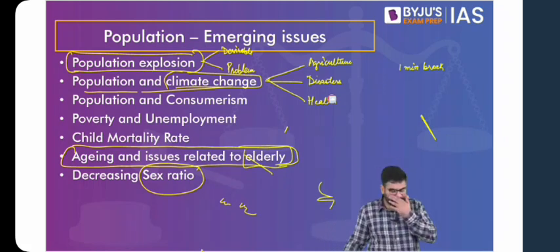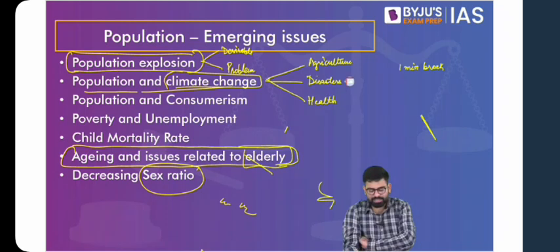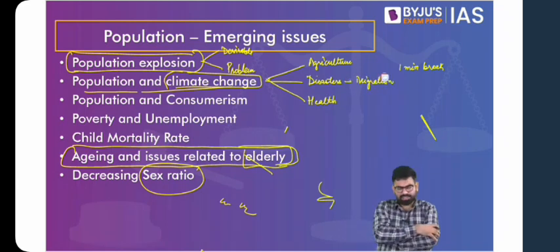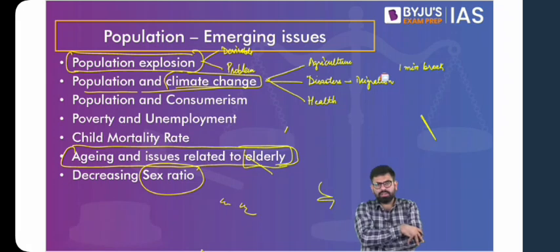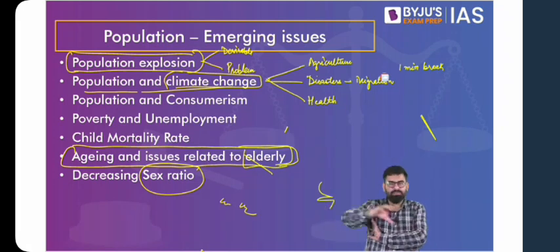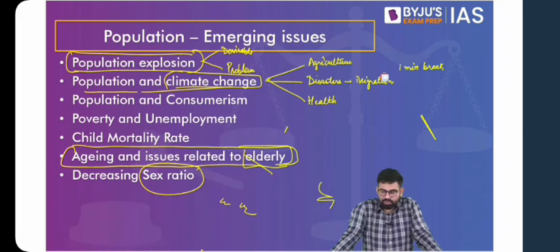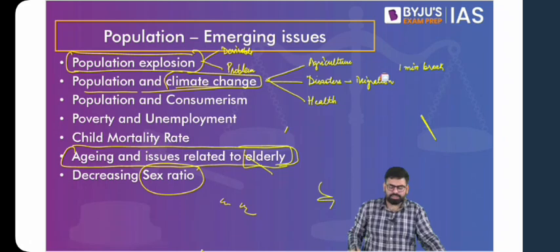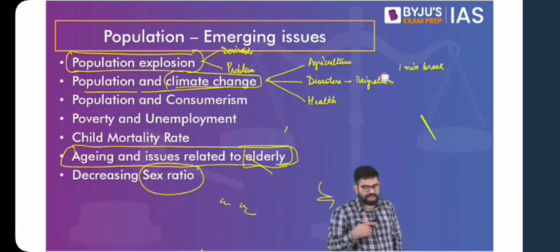So yes, you can think about climate change in terms of migration of people from one place to another because of various reasons. It can be related to agriculture, that they are not able to take up agriculture properly because of frequent droughts, floods. This migration can also lead to overcrowding of a certain area and people moving away from the other, which also leads to increased stress on resources in a few areas. Then with respect to health, it will directly impact our life expectancy and death rates. Then agriculture in terms of resources as well. So this is how climate change can have an impact on population.